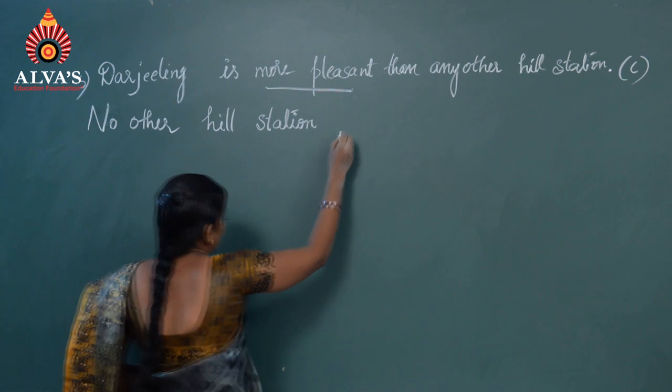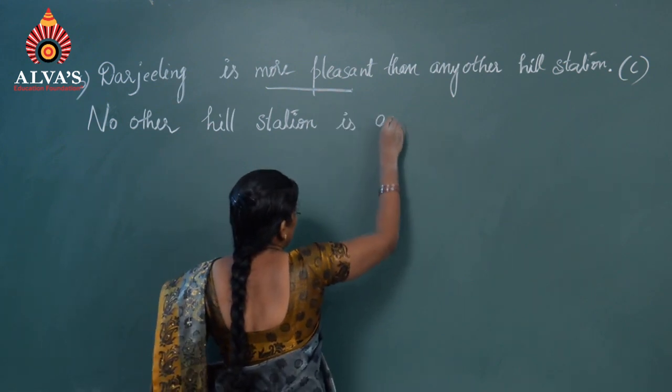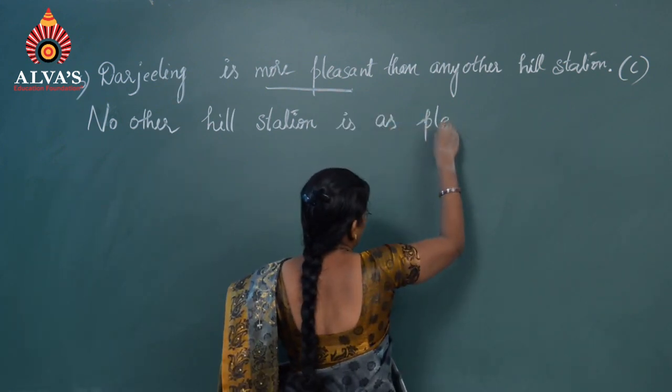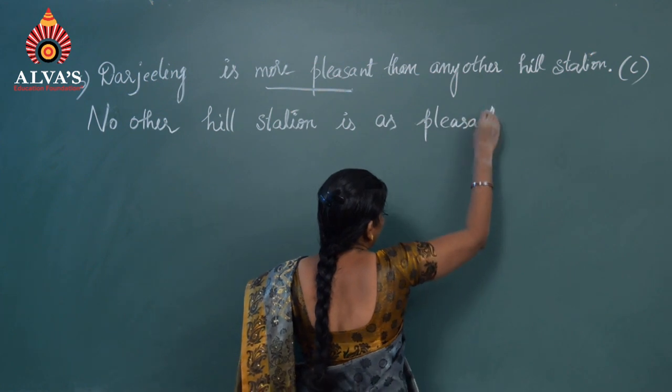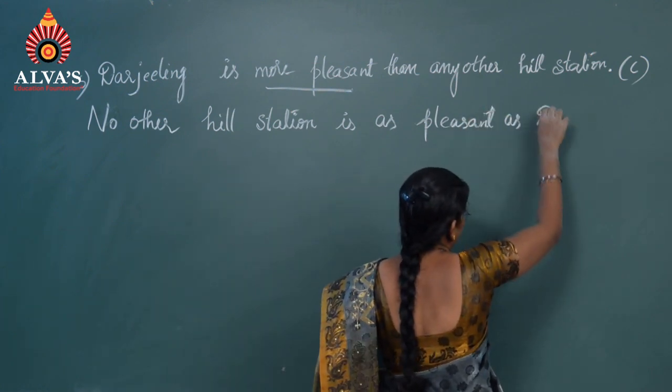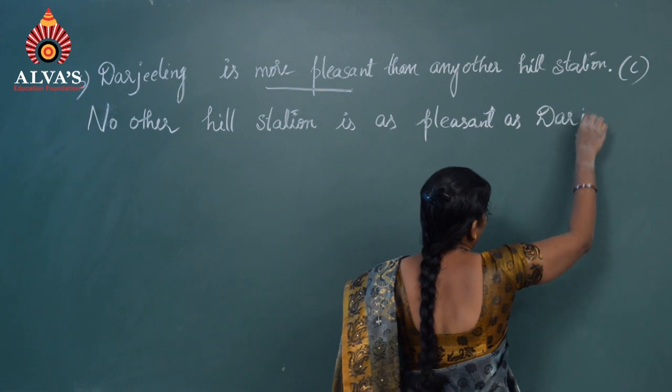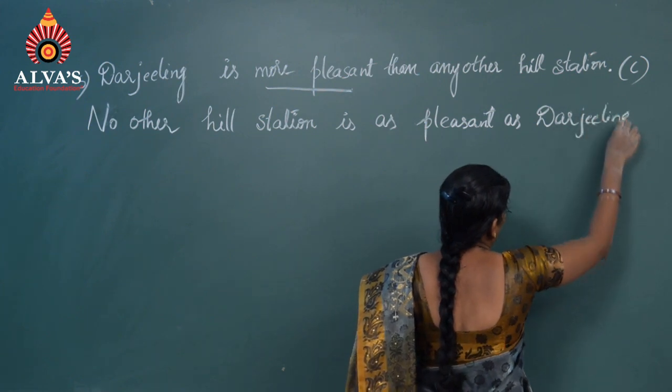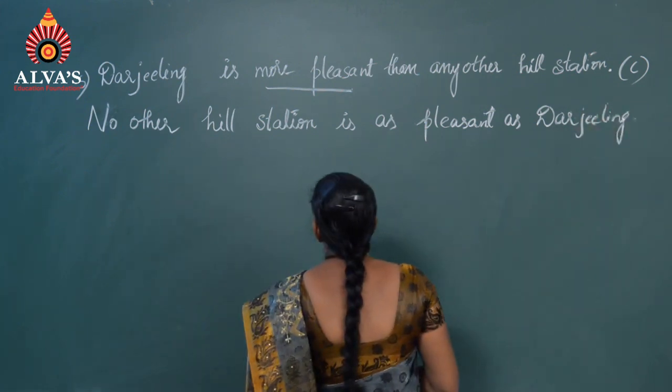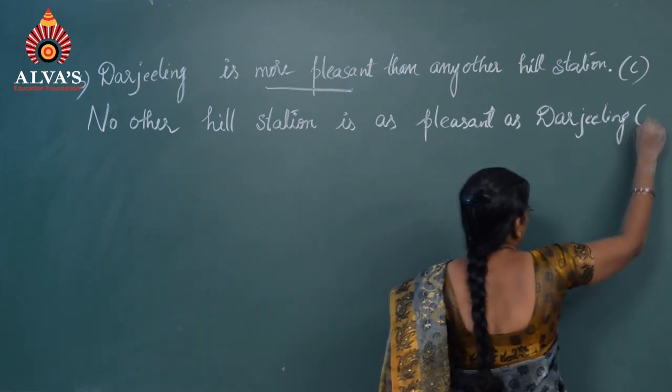No other hill station is as pleasant as Darjeeling. This is the positive degree.